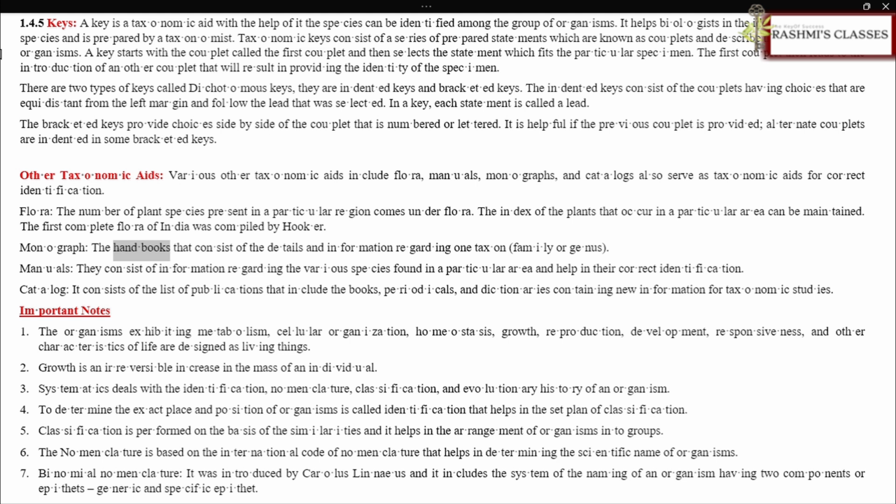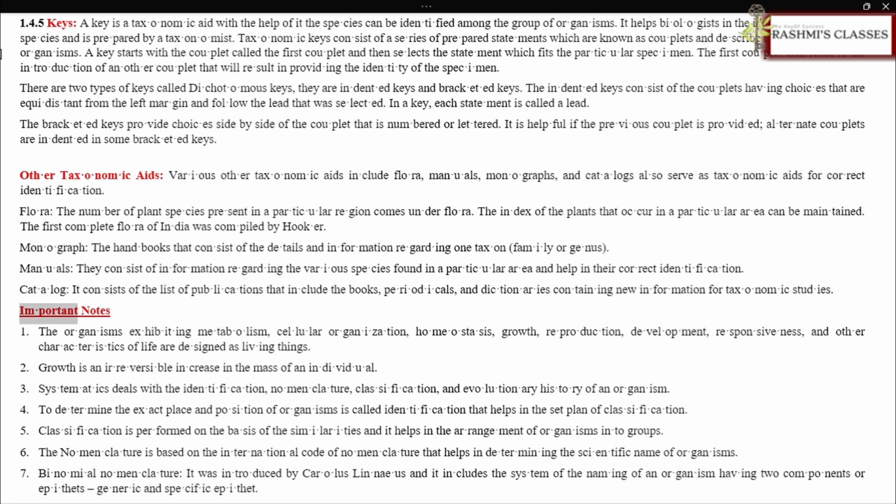Monograph. The handbooks that consist of the details and information regarding one taxon, family or genus. Manuals. They consist of information regarding the various species found in a particular area and help in their correct identification. Catalog. It consists of the list of publications that include the books, periodicals, and dictionaries containing new information for taxonomic studies.